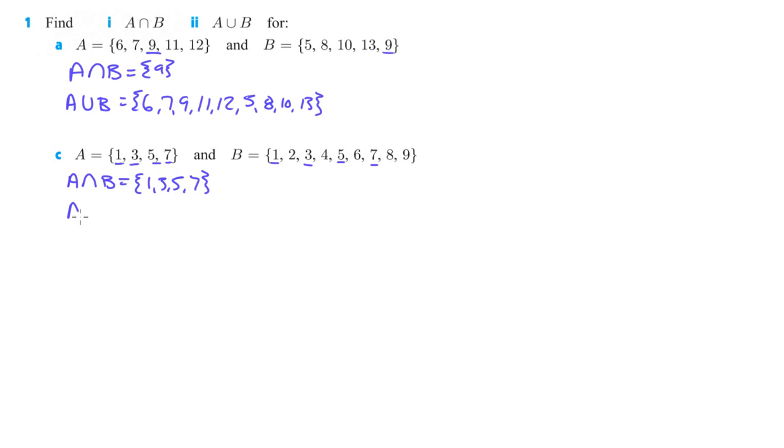And then A union B is going to be everything that's in either or. Since this 1, 3, 5, and 7 is also over here, I'm just going to list off set B because that will cover everything. 1, 2, 3, 4, 5, 6, 7, 8, and 9.